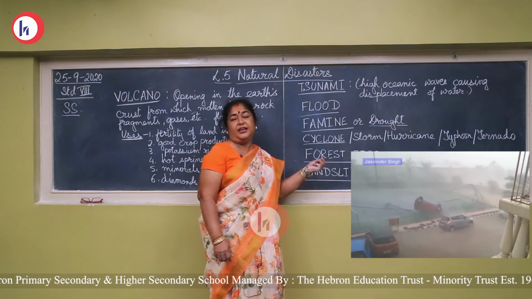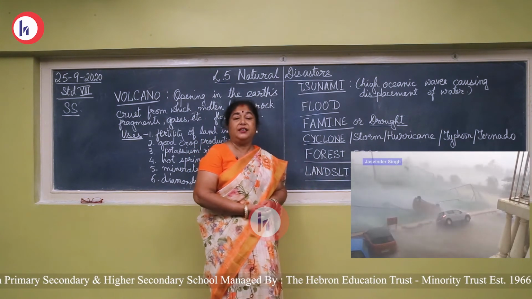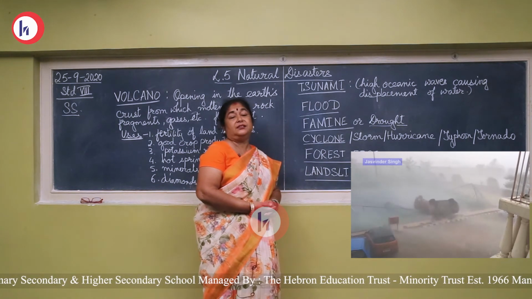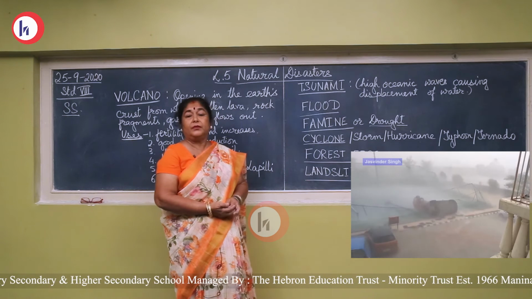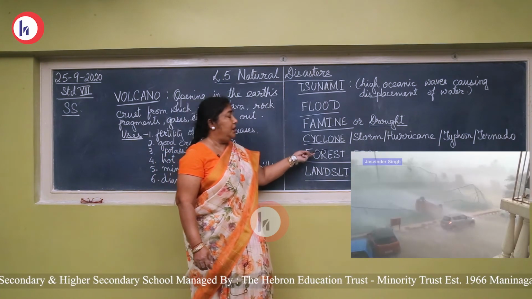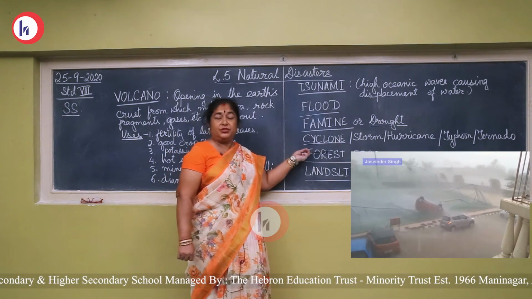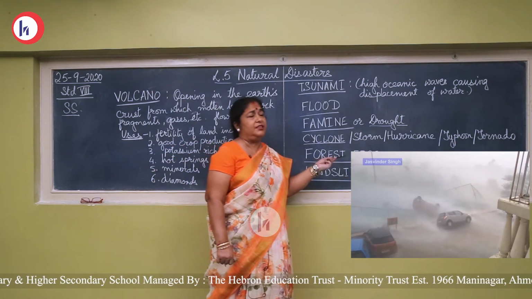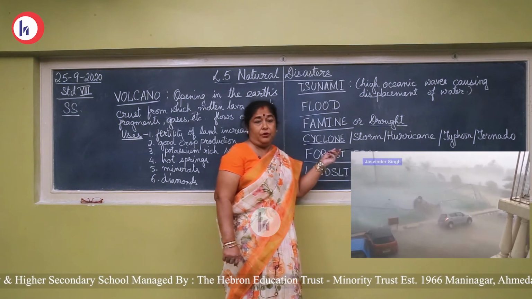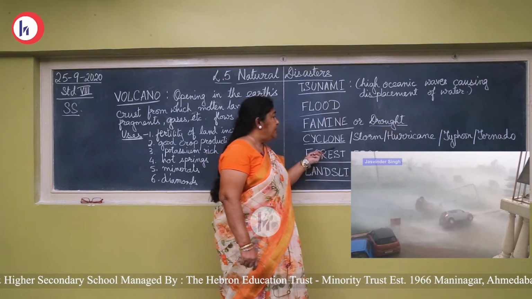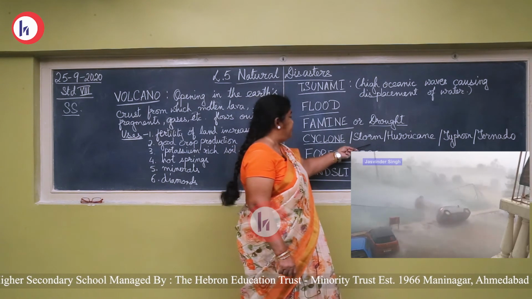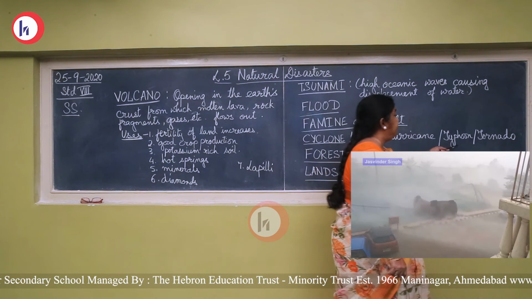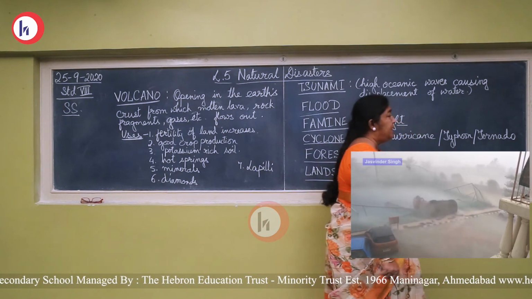Next is cyclone. Before the monsoon we had cyclones, the Amphan cyclone in West Bengal, mainly in Kolkata, and the Nisarg cyclone in Maharashtra. So cyclone, very strong winds, they come with heavy rainfall. Cyclones at different places are known differently. It is known as storm, hurricane, typhoon or tornado in different countries.